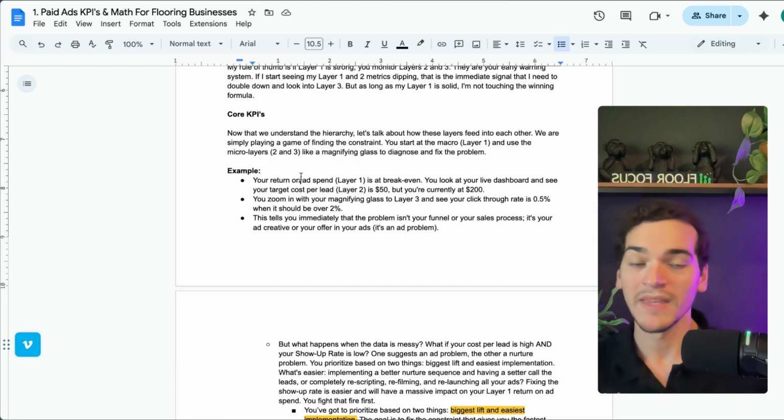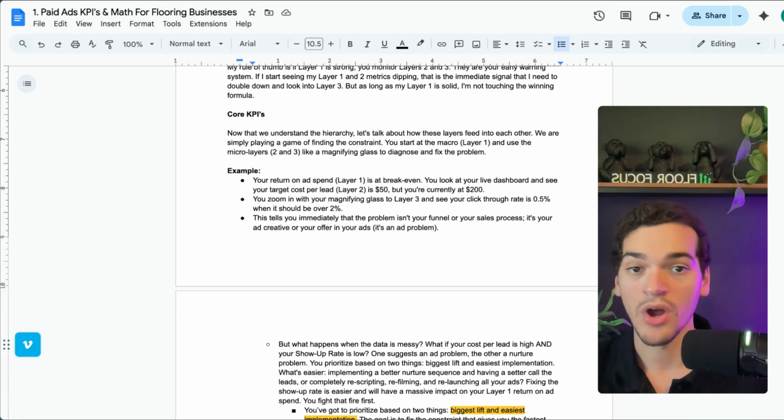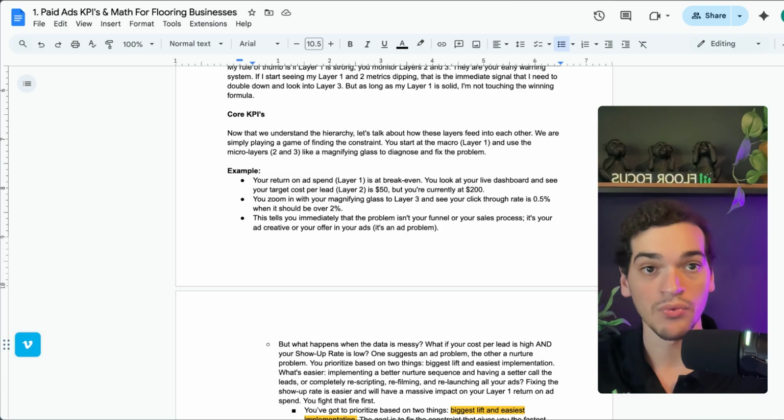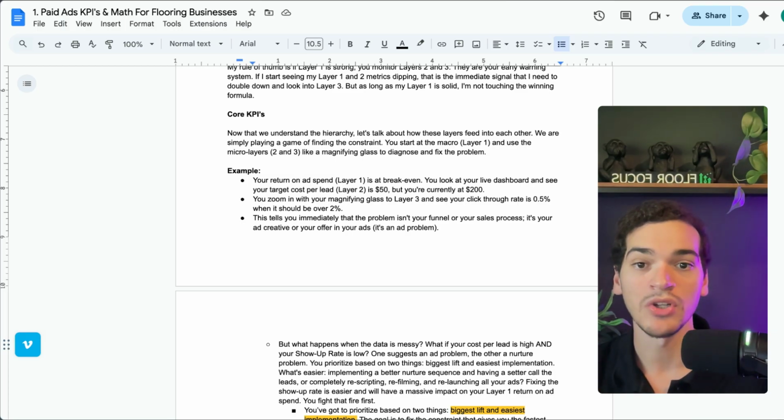For example, if we do have some issues on layer 1, let's say you're not profitable and you have a bad customer acquisition cost, or a bad contracted revenue or whatever, then we're going to look at micro layers 2 and 3 because we have to see where the issue is, right? Normally when we launch a campaign, there are 4 things that are wrong. Either we're not generating enough leads, those leads are not booking into appointments, they're not showing up, or you're not closing those deals. So if the layer 1 metrics are wrong, it's because of one of those 4 things, right? So then we go in and start looking at what's happening.